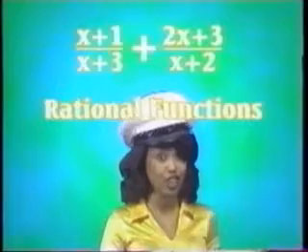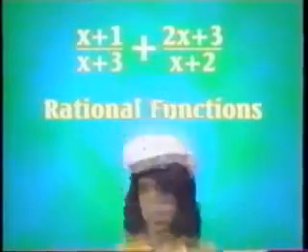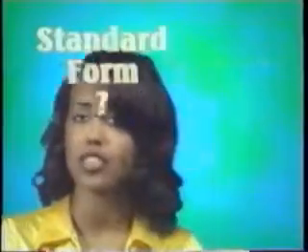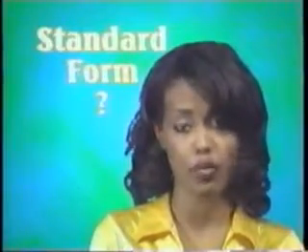Okay, quick recap. We started with two rational functions, added them together, and then put the answer into standard form. Fine, but remember the standard form is not necessarily the most useful form. Often it helps to factor both the top and the bottom of the rational function. We won't review factoring here because we know you already know it from college algebra.